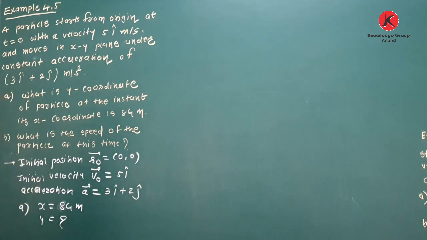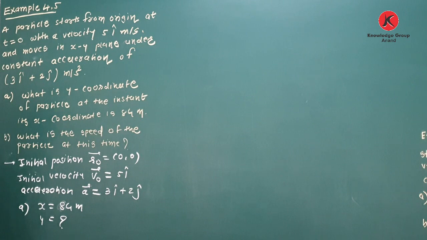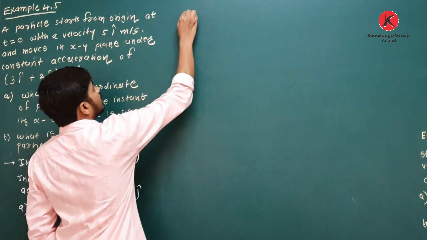Clear about this? So now we will find this with the help of such equations. See now what you are given. Initial position R0, initial velocity V0, acceleration a. You have to find y component and you are given x component. So obviously, you have to use only one equation in which you have position, velocity and acceleration. And that equation is, yes, here it is.